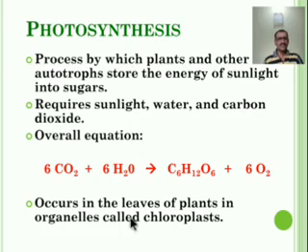This equation of photosynthesis is greatly simplified and merely indicates the overall nature of the photosynthetic process. Actually the process is far more complex, involving many reactions and several intermediate products.